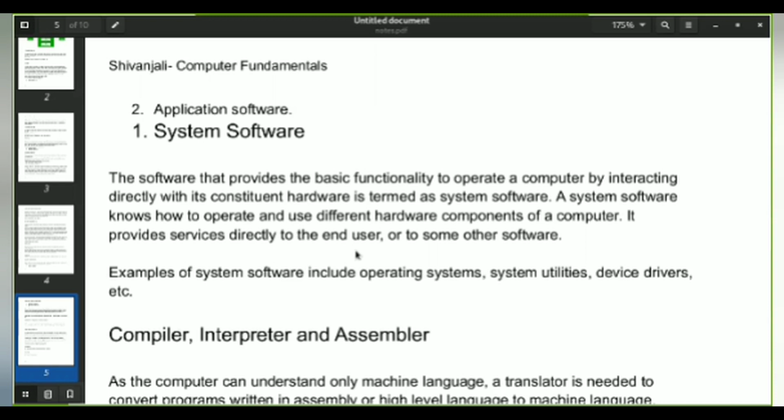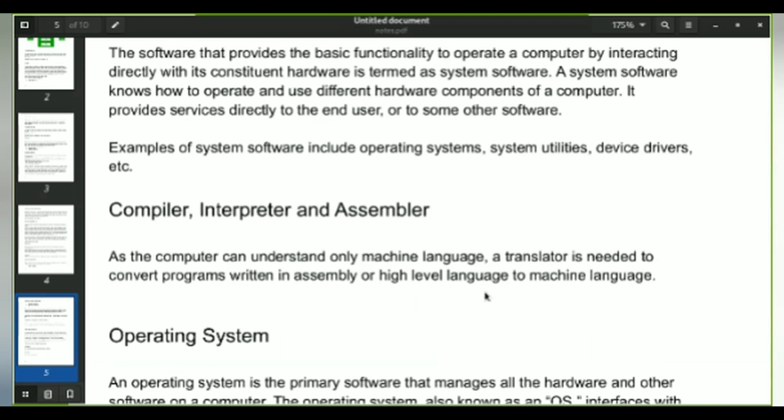So consider the example of Android on a mobile. Android is nothing but a software which is installed inside a mobile, and this mobile is hardware. As mentioned earlier, the set of instructions is software which is provided to the hardware. So this Android is provided to the mobile, and the mobile functions based on that. Examples of system software include the utility system, the operating system, or the device drivers. The next thing is compilers, interpreters, and assemblers.